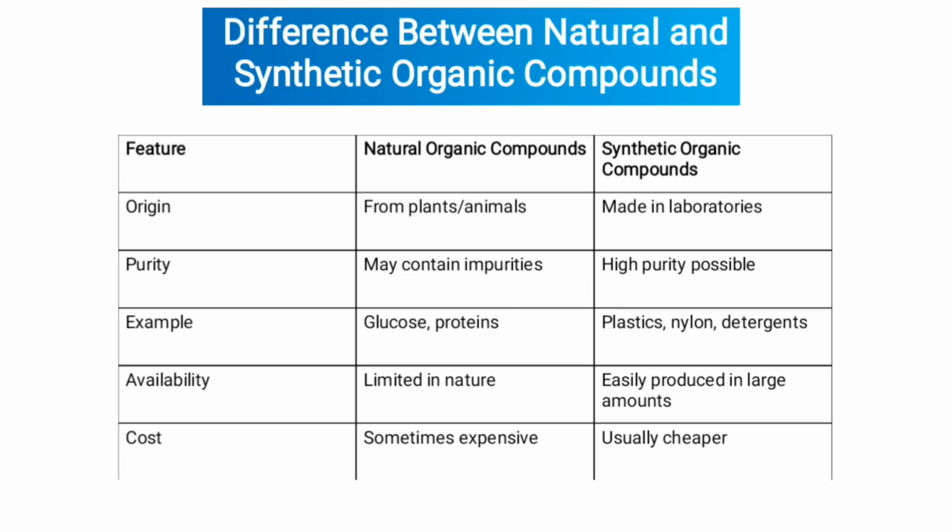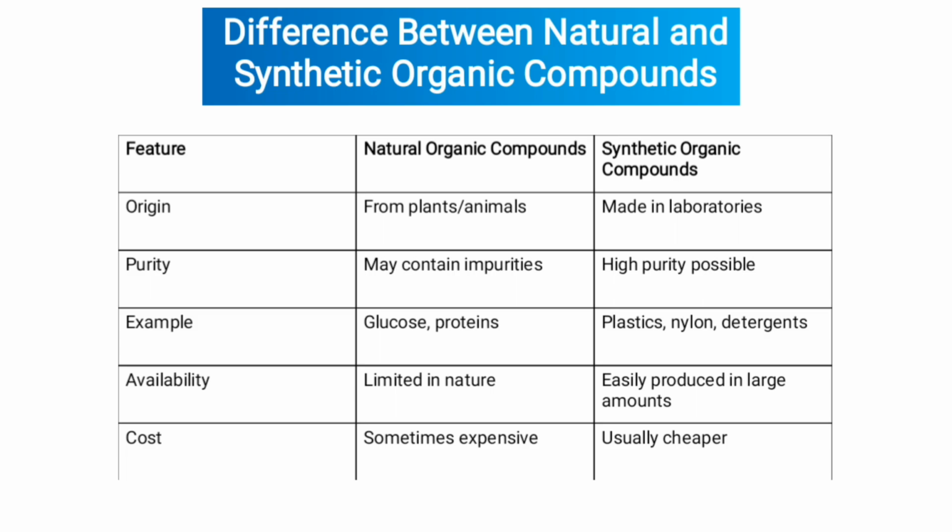Difference between natural and synthetic organic compounds. Feature: natural organic compounds, synthetic organic compounds. Origin: natural organic compounds from plants and animals, while synthetic organic compounds made in laboratories. Purity: natural organic compounds may contain impurities, while synthetic organic compounds high purity possible.